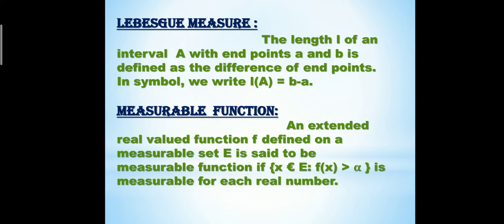The second definition is measurable function. An extended real valued function f defined on a measurable set E is said to be a measurable function if the set of all x belonging to E such that f(x) is greater than alpha is measurable for each real number alpha, where alpha is any constant.